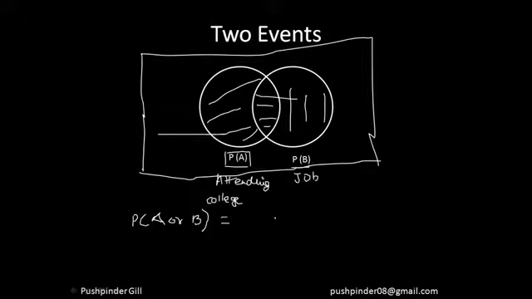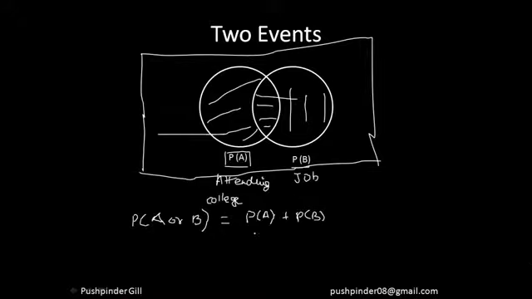So let me add the P of A and the P of B. I hope everyone is understanding what I'm trying to do here. I want to calculate the probability of either of the events happening. I should either attend the college or get a job. Both can happen, even anything can happen.